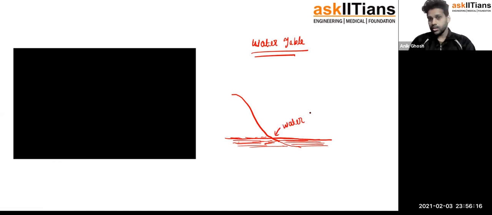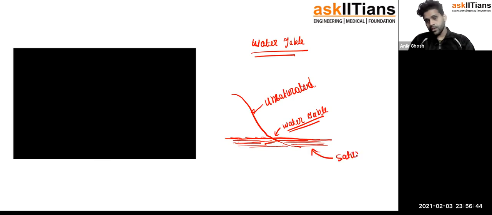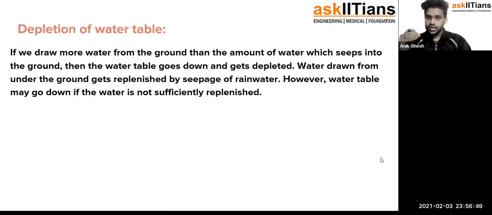We have also learned about it in a different manner as well. We have learned that the border between the saturated and the unsaturated part, this is the unsaturated part and this was the saturated part, is called the water table. The line between the saturated layer and the unsaturated layer is called our water table.